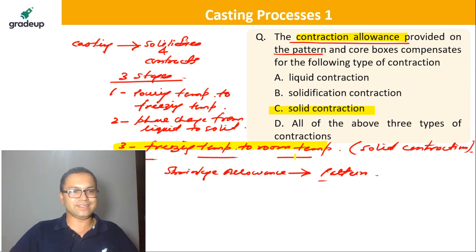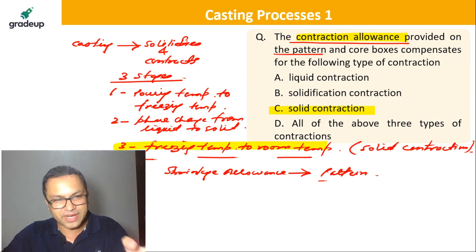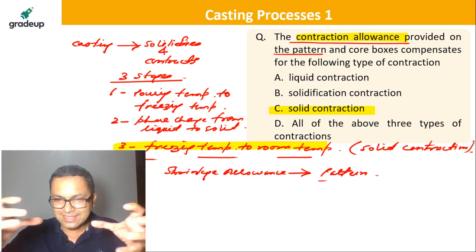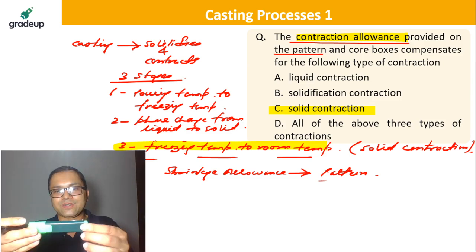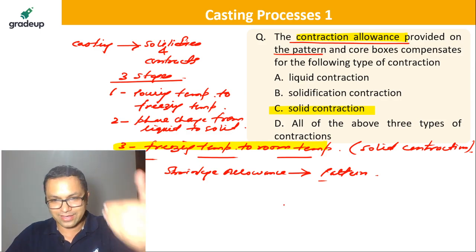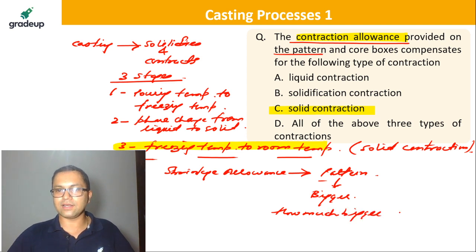room temperature, right? So yes, Sri Kumar, you're right. It has to be made a bit bigger, because ultimately there's a shrinkage here, isn't it? It's going to be shrunk a bit because of solidification. That's what we are saying. So the pattern has to be made a bit bigger. Now how much bigger? We are calling it shrinkage allowance.